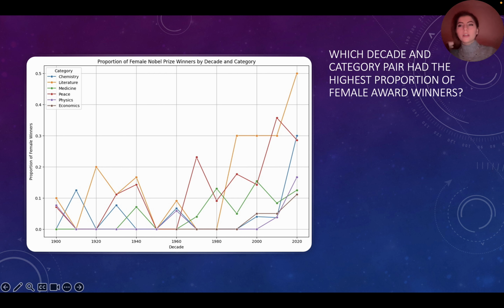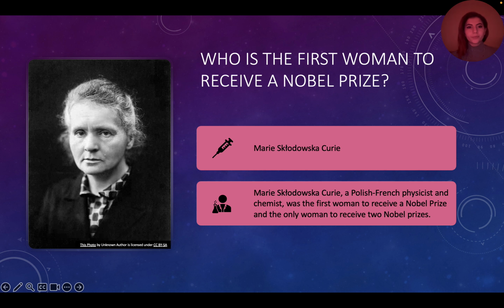My graphs end here. I'm just going to add some information about this topic. Let's talk about the first woman to receive a Nobel Prize. Her name is Maria Skłodowska-Curie. Maria Skłodowska-Curie, a Polish-French physicist and chemist, was the first woman to receive a Nobel Prize and the only woman to receive Nobel Prizes in two fields.